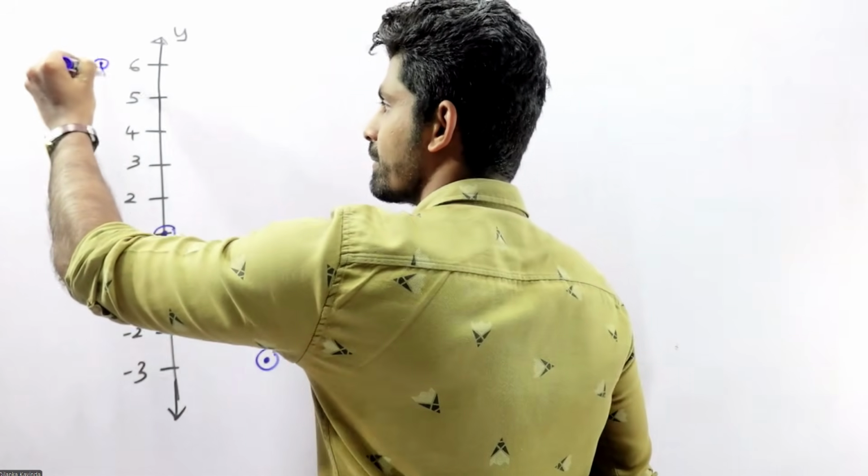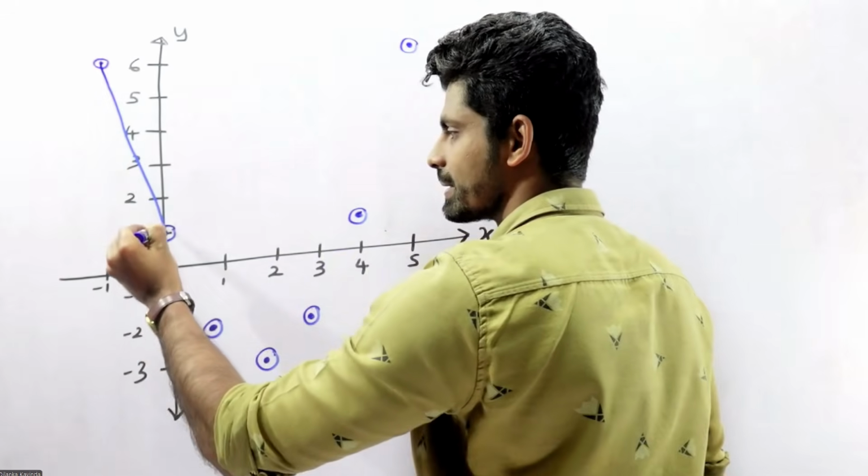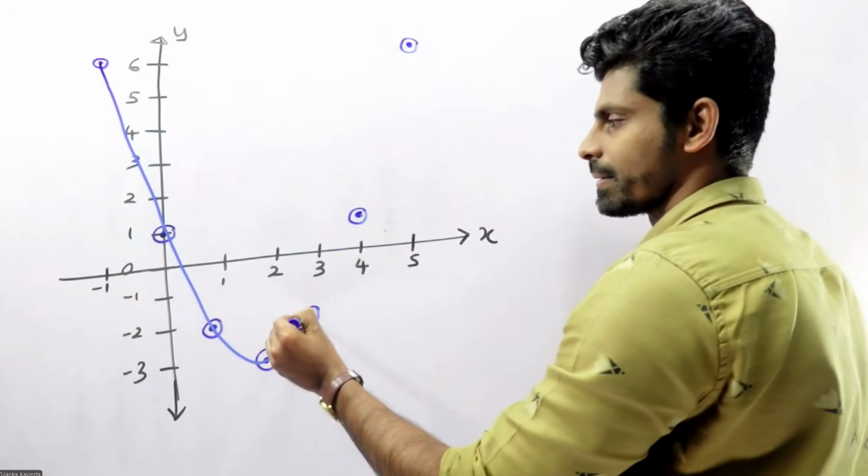So you can draw the graph. Try to draw the graph quickly. Right? This is not the perfect graph, right?